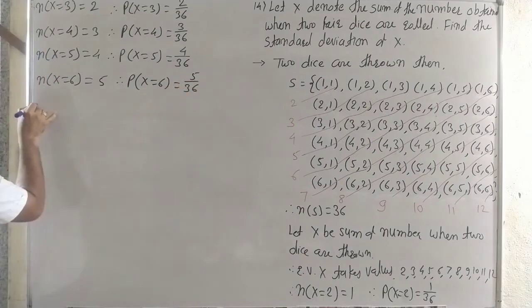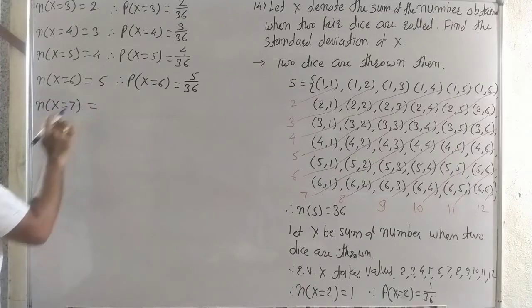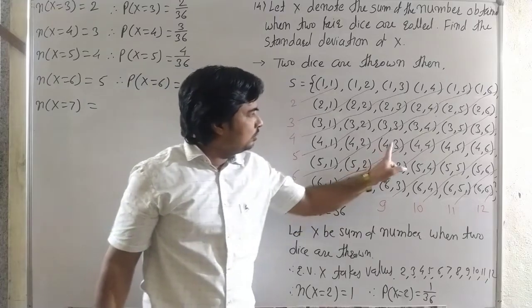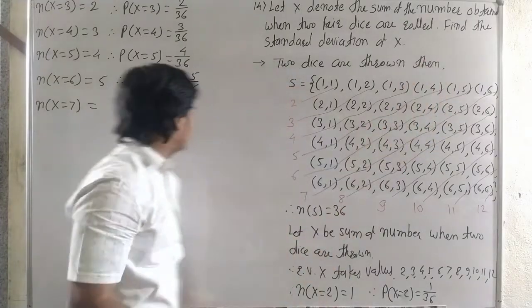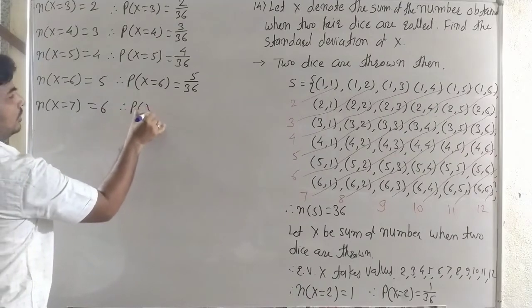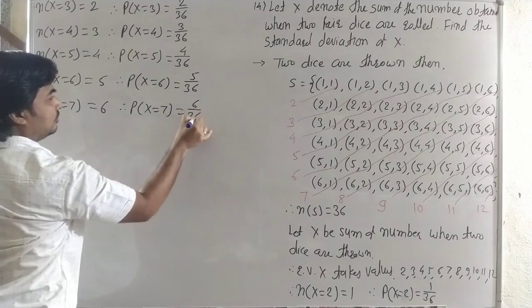Then number of x is equal to 7. X is the sum of the numbers. The sum is 7. In how many ways? It is 1, 2, 3, 4, 5 and 6 times. Then it is 6. Therefore probability of x is equal to 7 is 6 by 36.